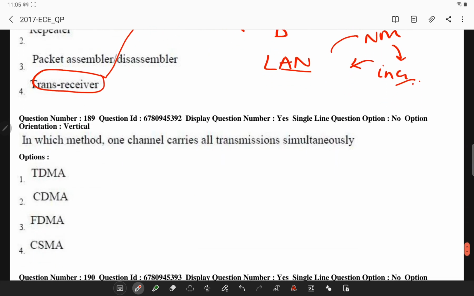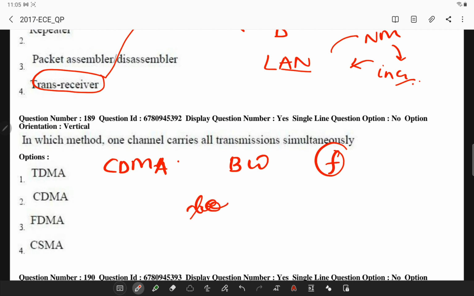Next, in which method does one channel carry all transmissions simultaneously? In CDMA, the technology optimizes the available bandwidth as it transmits over the entire frequency range, and it does not limit the user's frequency range.